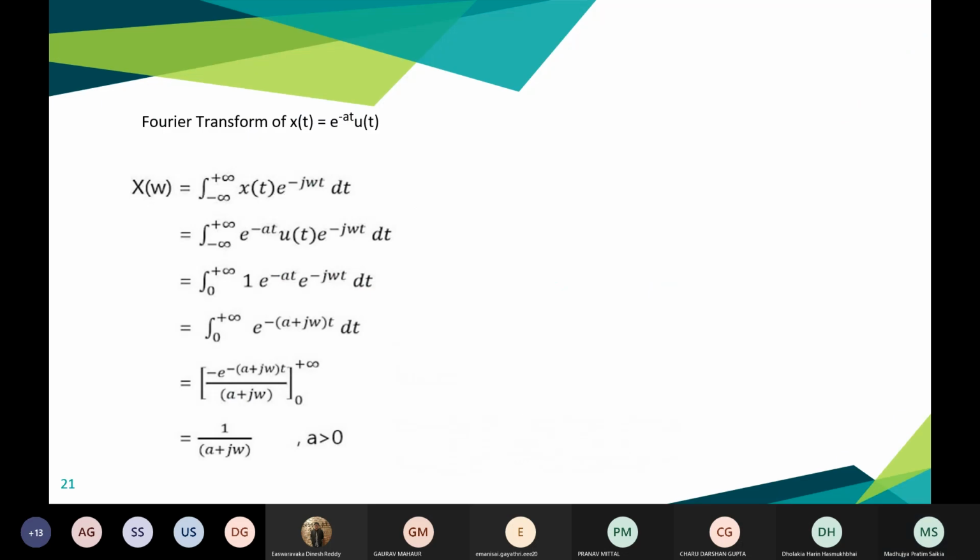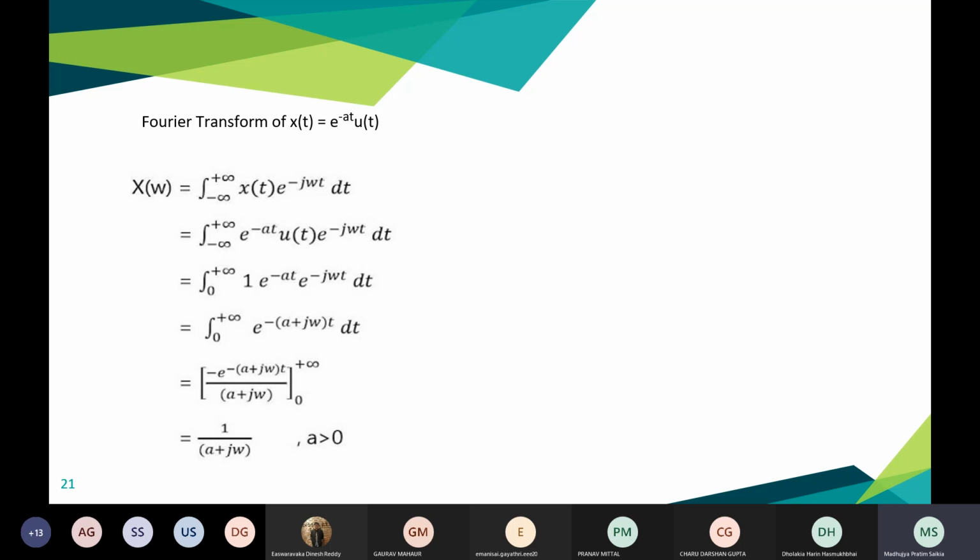Moving on. One example: the Fourier transform of x(t) equals e raised to the power minus a t u(t). We have shown u(t) to be the step function, right? So u(t) has a value of 1 for t greater than or equal to 0, and it is 0 elsewhere. So X of omega, where omega is 2 pi f, right? It's not an issue. So it will be an integral from minus infinity to infinity of x(t) e raised to the power minus j omega t dt. Now what is x(t)? x(t) is e raised to the power minus a t u(t).